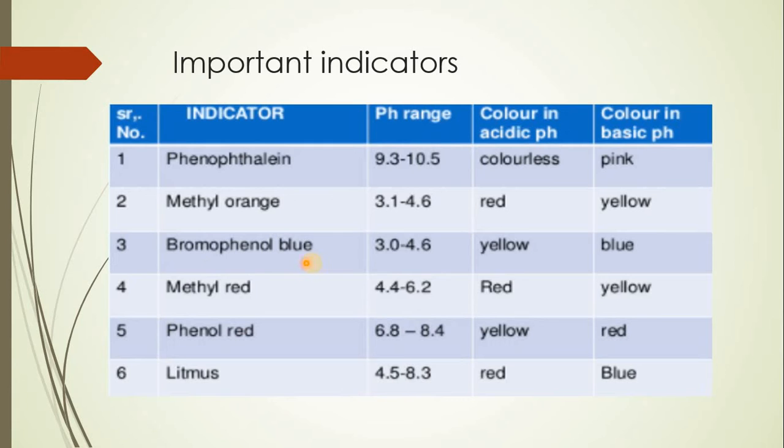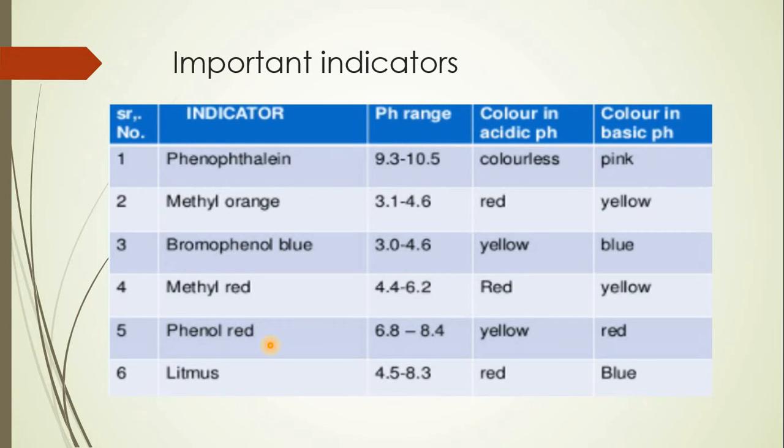Likewise, bromophenol blue in an acidic solution changes the color of the solution to yellow, whereas in a basic solution it appears blue, and the pH ranges between 3 to 4.6. Likewise, methyl red appears red in acidic and yellow in basic solution, and the pH ranges between 4.4 to 6.2.